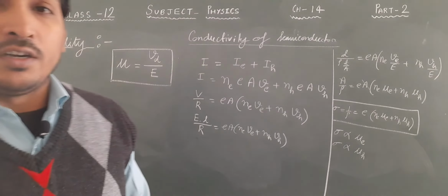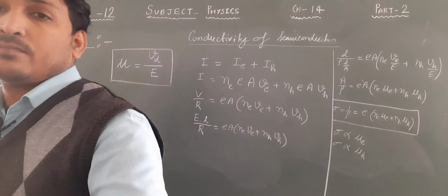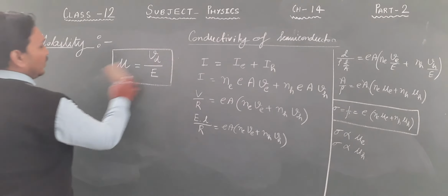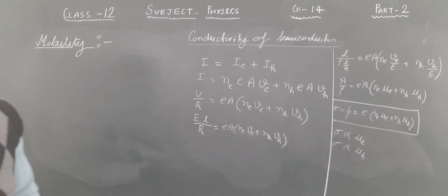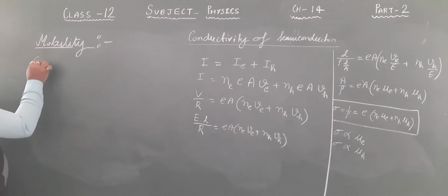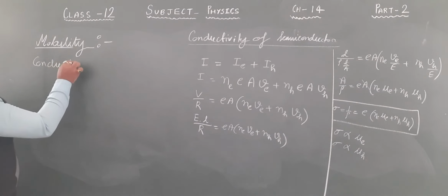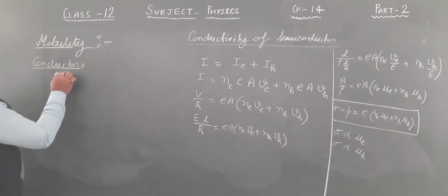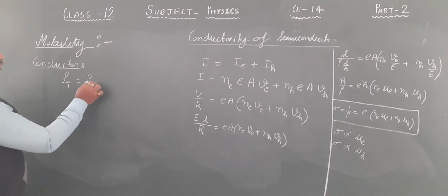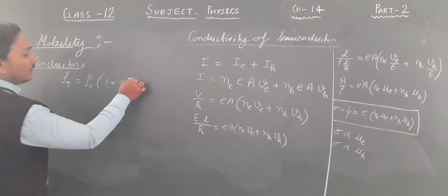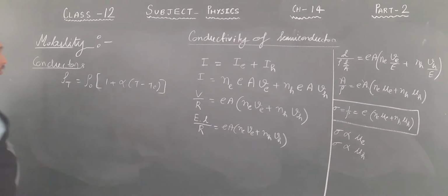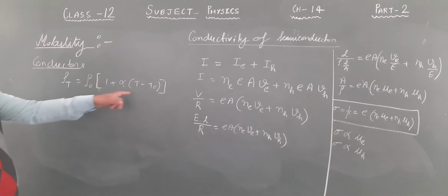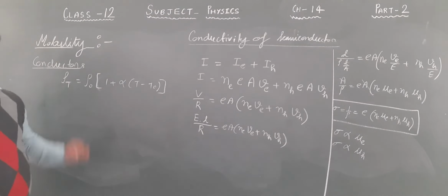Now let us proceed and try to understand the next topic. One more very important thing is there which we have done in chapter number 3, that is the effect of temperature on conductivity or resistivity. In case of conductor, if you remember the formula, we have studied that rho at temperature T is equal to rho naught 1 plus alpha T minus T naught. That formula we have studied in case of conductors, that with increase in temperature, resistivity increases.